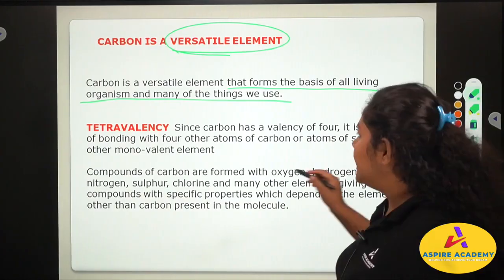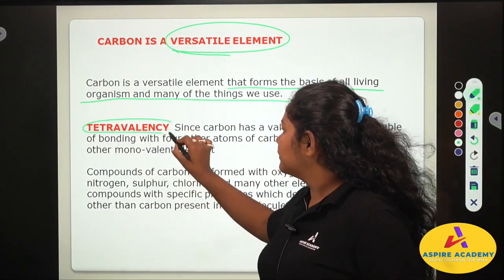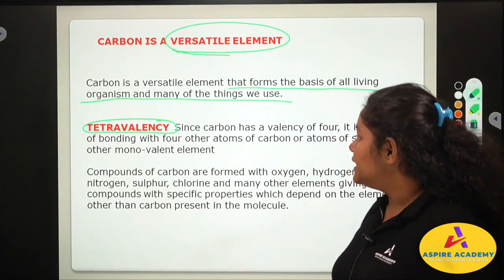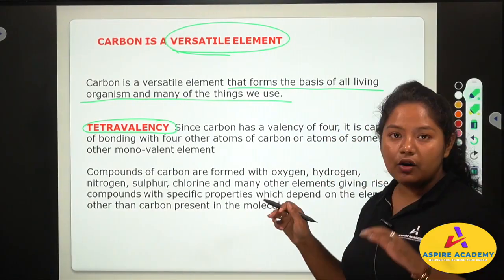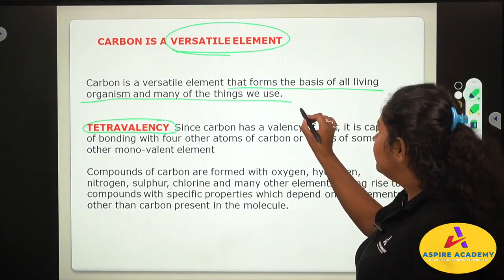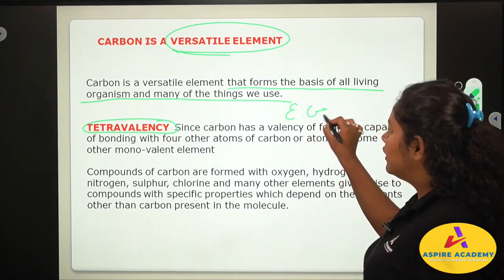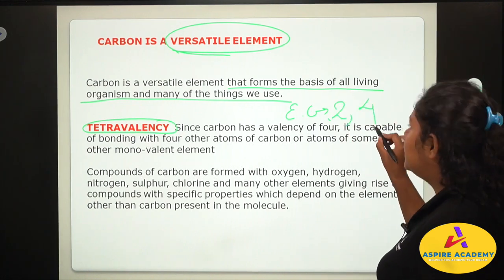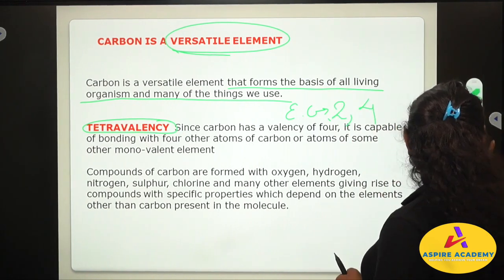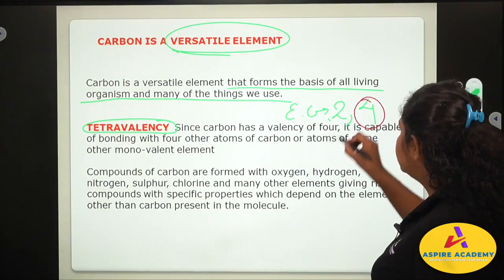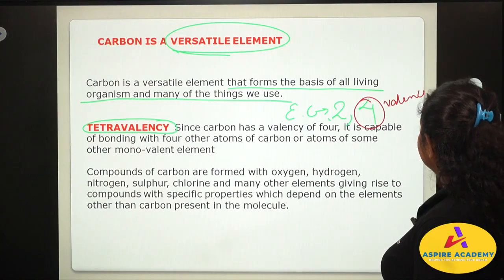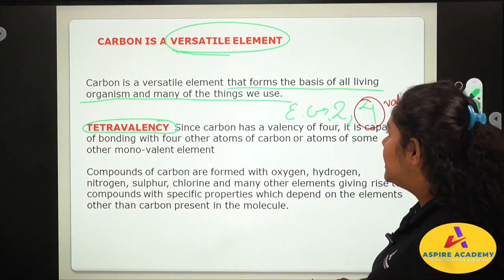The first thing is tetravalency. What is tetravalency? Carbon has a valency of 4. Now what is valency? We know that EC means electronic configuration. The electronic configuration is 2, 4. So this 4 is our valency.